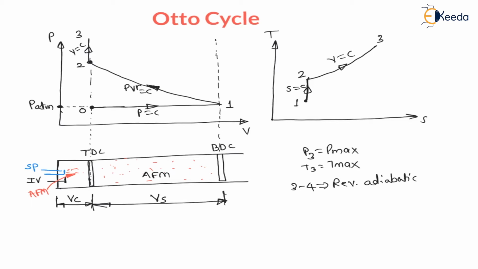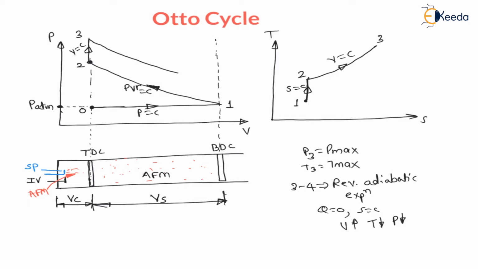Fast processes are reversible adiabatic processes. 3 to 4 is reversible adiabatic, and as the piston is moving from top dead center to bottom dead center, it is called expansion. Reversible adiabatic expansion means heat transfer is 0 but entropy is constant. As it is expansion, volume increases, and my dear students, temperature decreases and pressure decreases for a reversible adiabatic expansion process. So process 3 to 4 will go like this.